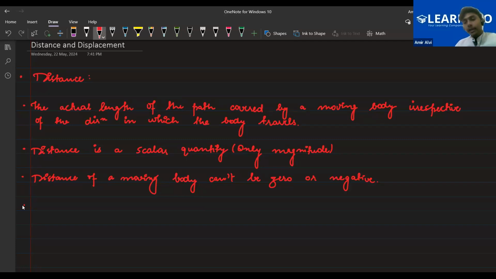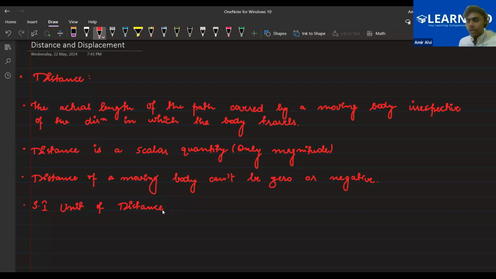Before that, let me tell you the SI unit for the distance. SI means International System of Units.